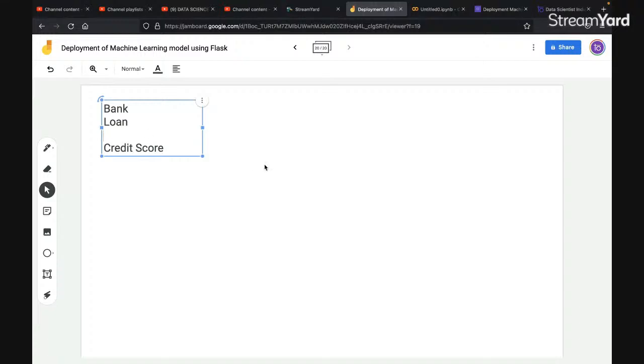So what happens is the bank uses a machine learning algorithm. They have created a machine learning algorithm. Whenever someone applies for a loan, they have even implemented this system in their application. Paytm has a feature where if you want to purchase something, you can get some money in the form of a loan for some time.